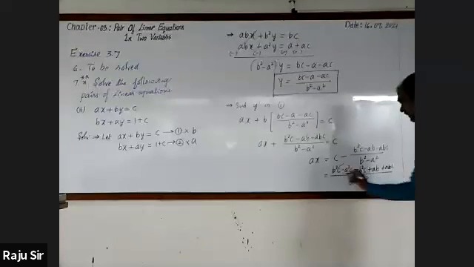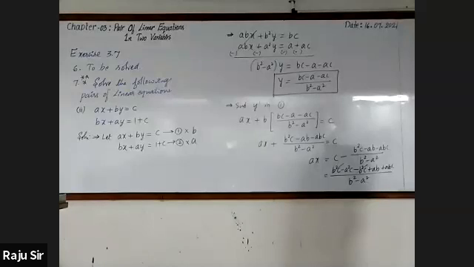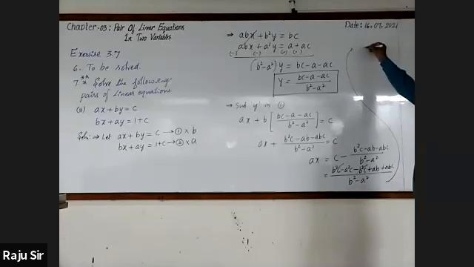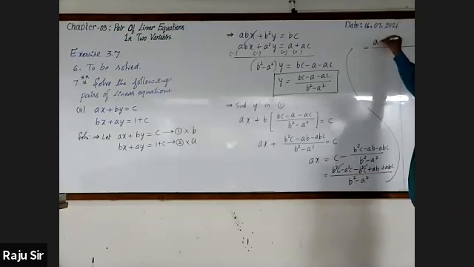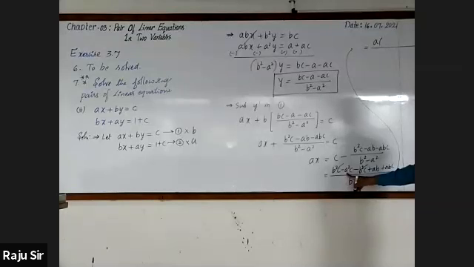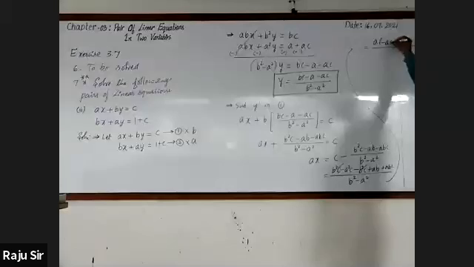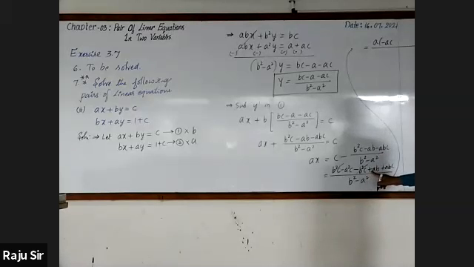Then b square c minus b square c get cancelled. Continuing, this is equal to, here you can come to know that a is common factor. If I take a as common factor, remaining minus ac, then here plus b, then plus ac bc divided by b square minus a square.